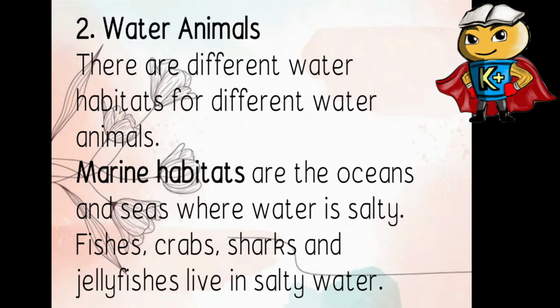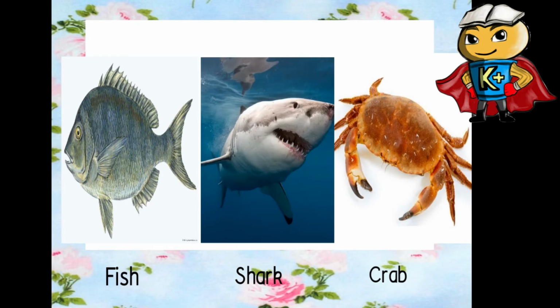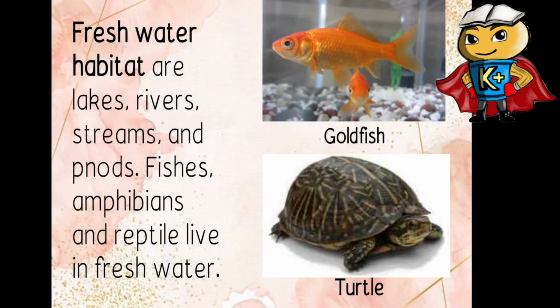So, pag sinabi nating marine habitats are the oceans and seas where water is salty. Fishes, crabs, sharks, and jellyfishes live in salty water. So, ito po ang mga examples, fish, shark, and si Mr. Crab. So, freshwater habitats are lakes, rivers, streams, and ponds. Fishes, amphibians, and reptiles live in fresh water.